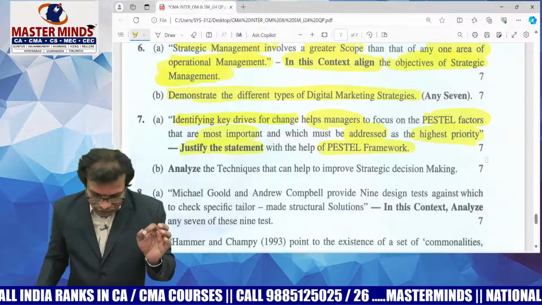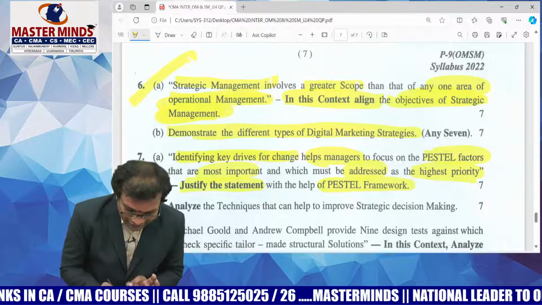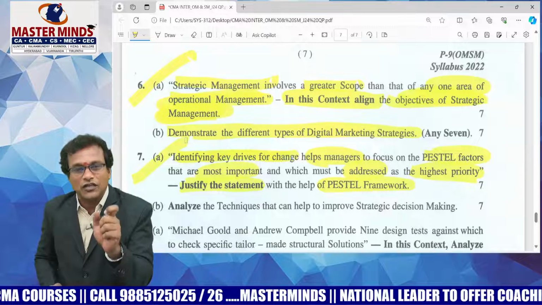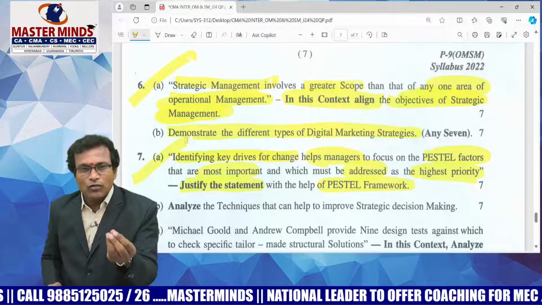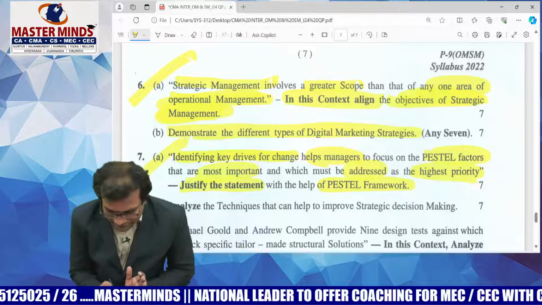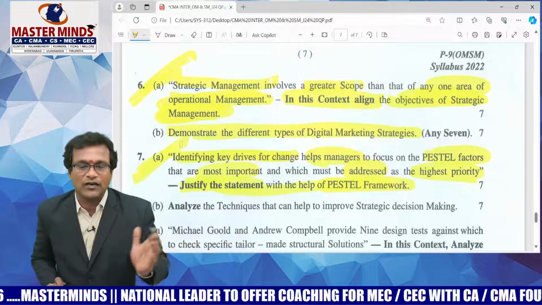If you observe the common features between question number 6A and 7A, he has introduced both questions with a cute statement, trying to introduce a topic in a more practical way. It's not a 100% practical question. The ending part of each question, 6A or 7A, is straightforward.